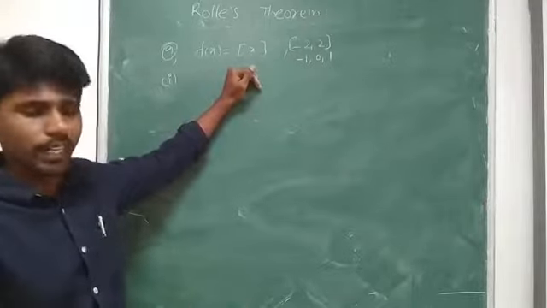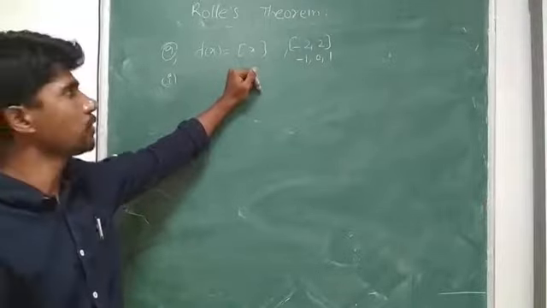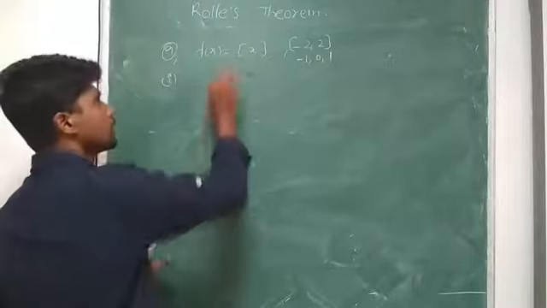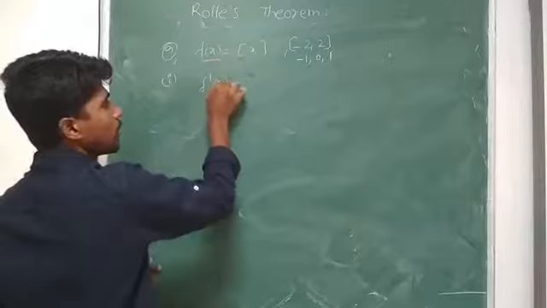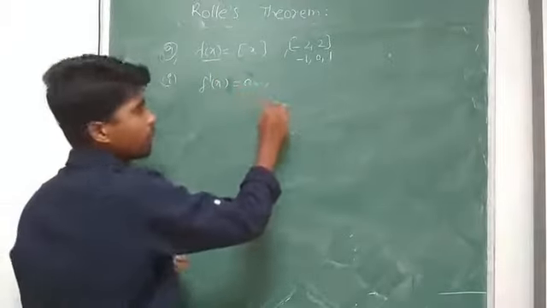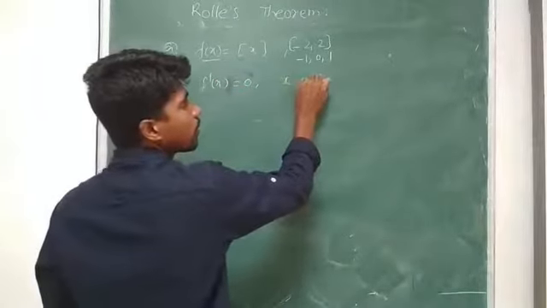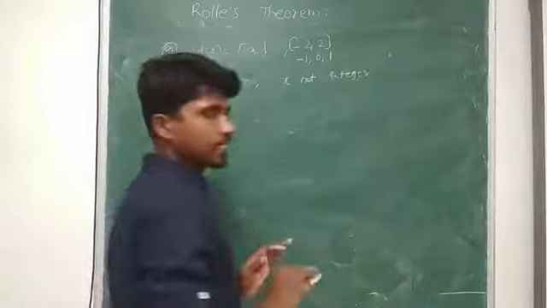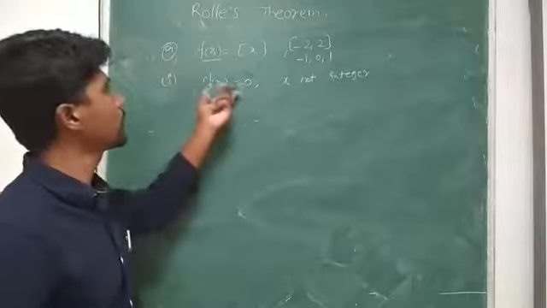Now we go to its converse. What is its converse? F dash of x is always 0 for x not an integer. If x is not an integer, we always get f dash of x equal to 0.